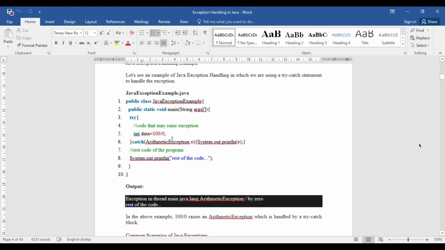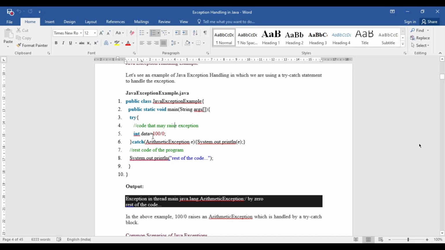Whenever this exception object is thrown to this method in which it is happening, the method will search for the corresponding catch block, which will contain the object. This e is nothing but the object created in this statement.